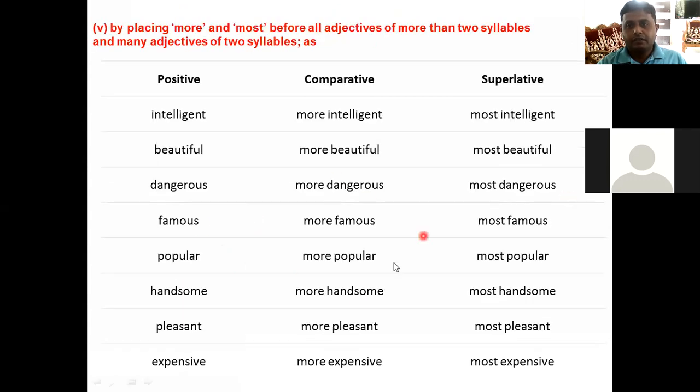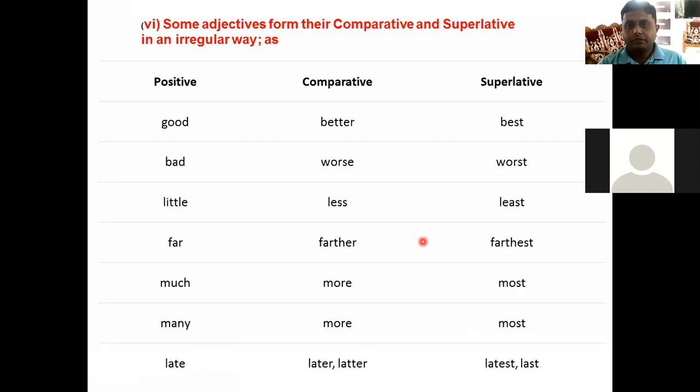right? See, words carrying more and most, right? See the words intelligent, more intelligent, most intelligent. So we have to keep in mind these special words, I would say, right?